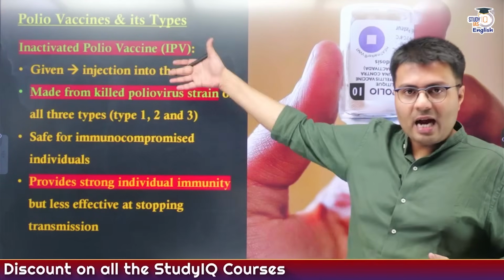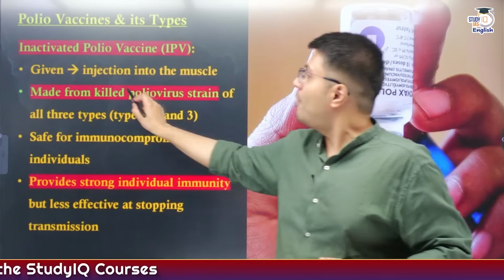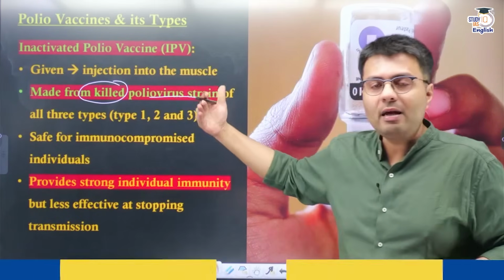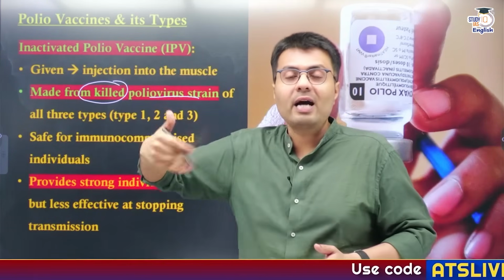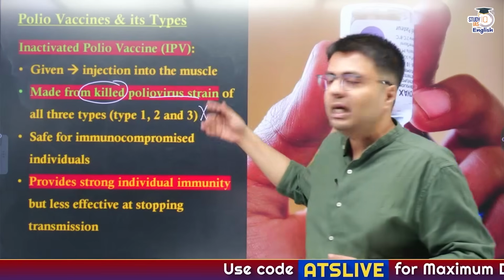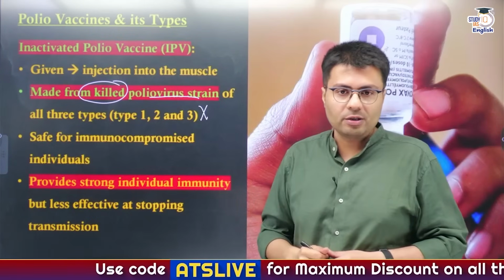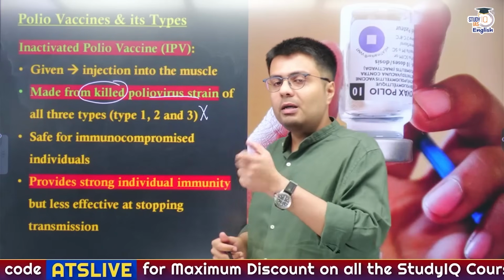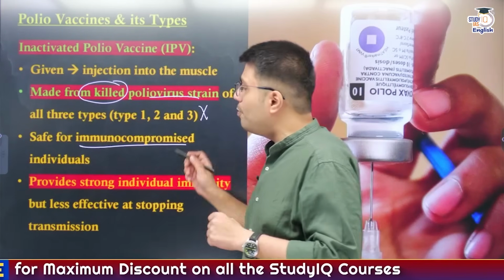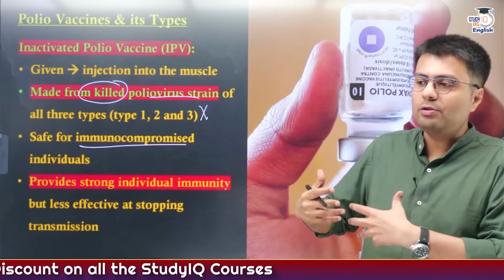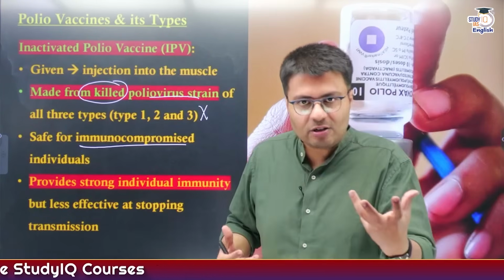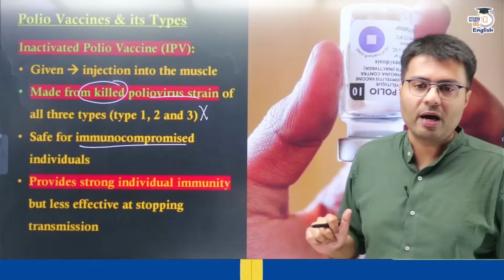Now this inactivated poliovirus vaccine is made from a killed poliovirus strain. That is why vaccine-derived poliovirus transmission does not happen in the case of the inactivated poliovirus vaccine. And a better part about this vaccine is that it is also safe for people who are immunocompromised, that is, who have some kind of medical condition. They are also safe to use these kinds of vaccines.